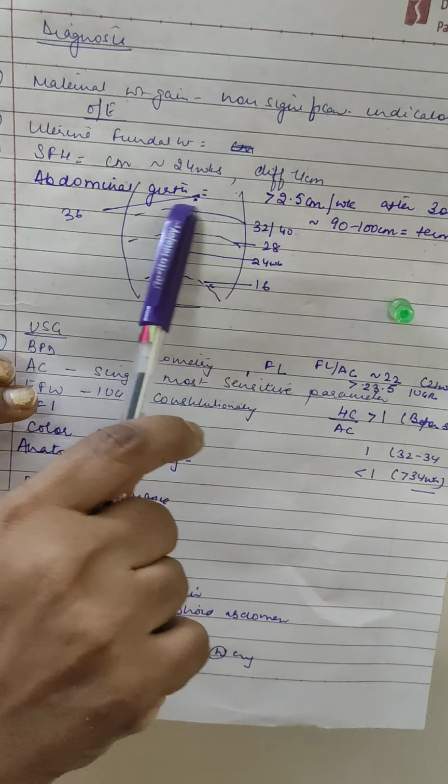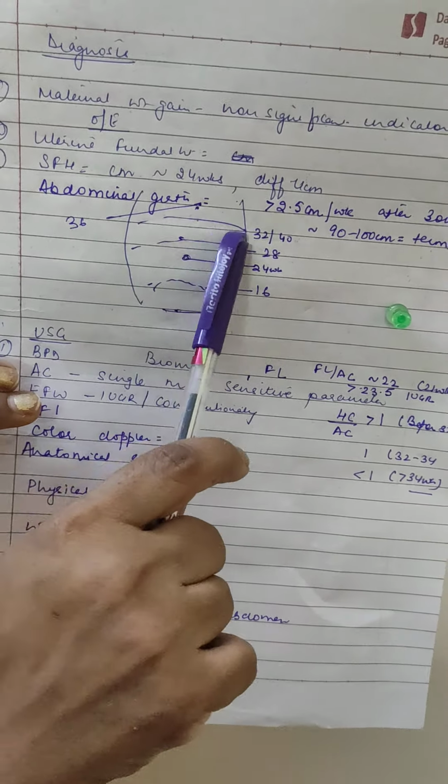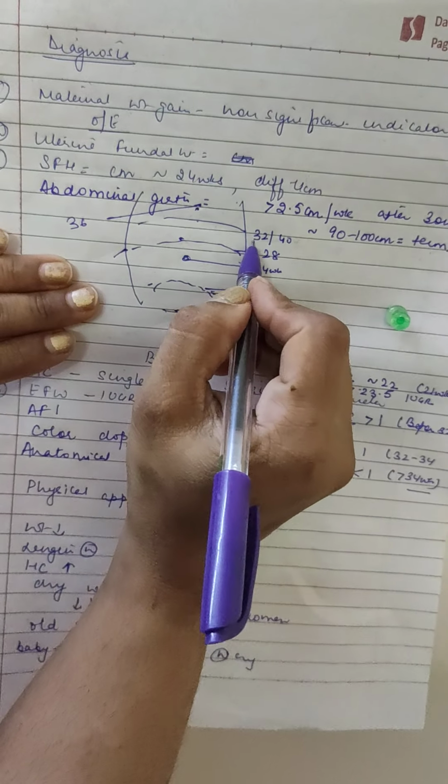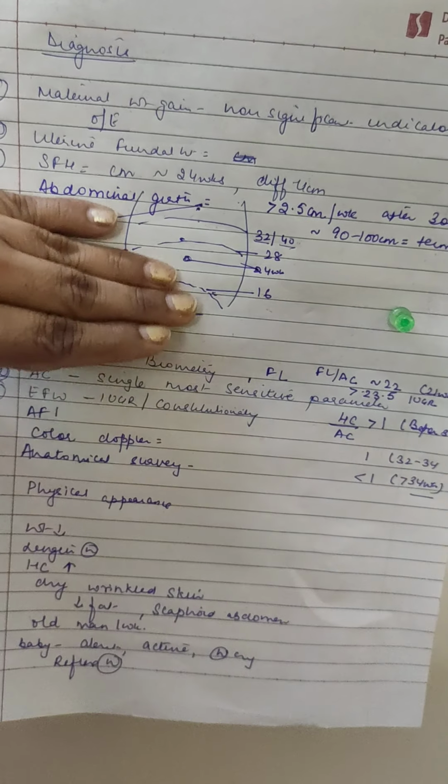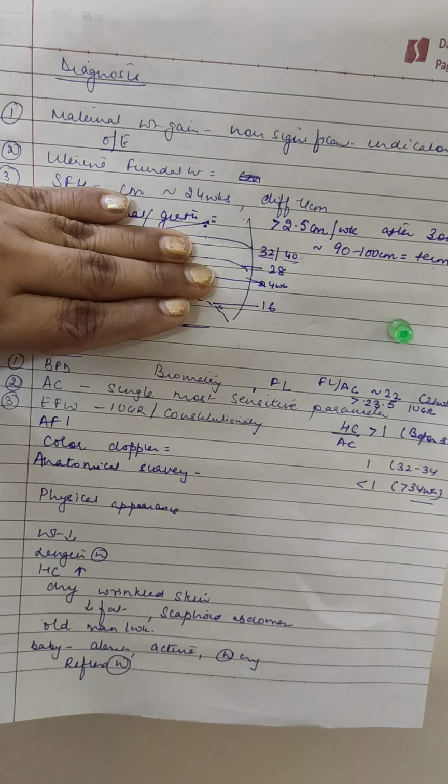So at 32 and 40 weeks it is at the same height, but at 40 weeks there is expansion, there is fullness of the flanks laterally. So this is how we make the difference between 32 and 40 weeks. First it goes upward and then it descends backward.